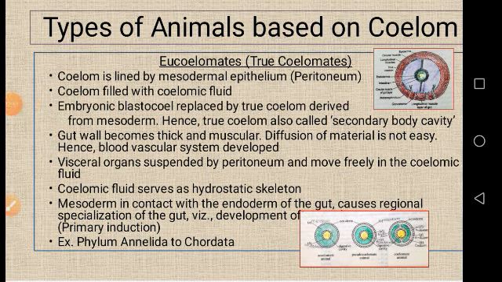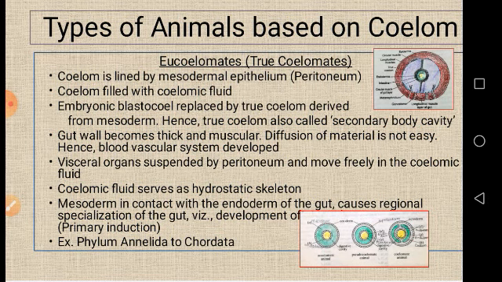Now coming to the eucoelomates, the third type of animals. Eucoelomates are true coelomates. Here the coelom is lined by mesodermal epithelium, which is called the peritoneum, and the coelom is filled with coelomic fluid. How is it formed? Coelom formation begins when the embryonic blastocoel is replaced by true coelom derived from mesoderm. Hence the true coelom is also called the secondary body cavity.